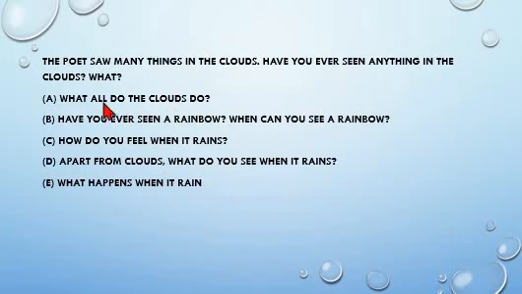According to the poem, what all do the clouds do? Clouds take shapes of many animals like dogs, cows, elephants, etc. and move here and there in the sky. Have you ever seen a rainbow? When can you see a rainbow?